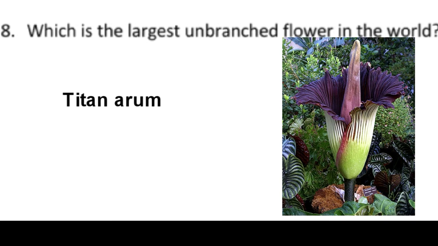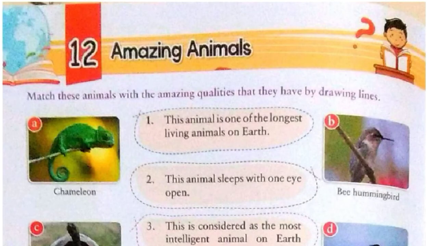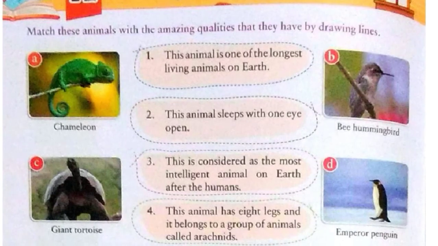So like this we have completed our exercise number 11 also. Now we'll move to our exercise number 12. So here is our exercise number 12, amazing animals. Here we have to match these animals with the amazing qualities that they have. So let's start. Our question number 1 is, this animal is one of the longest living animals on earth.